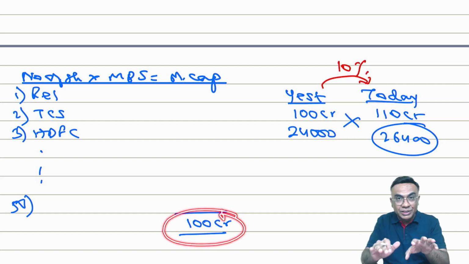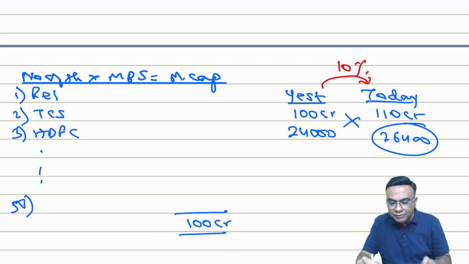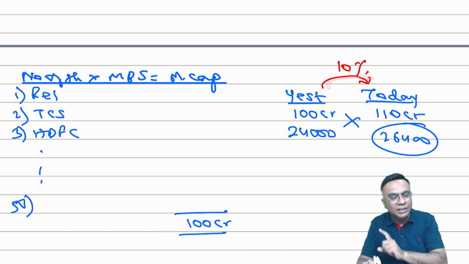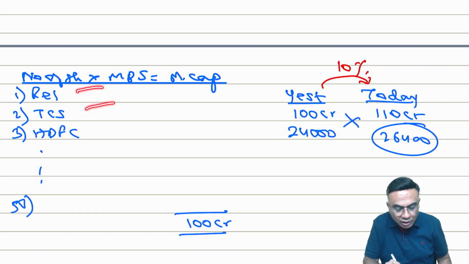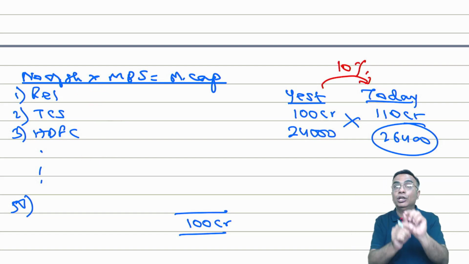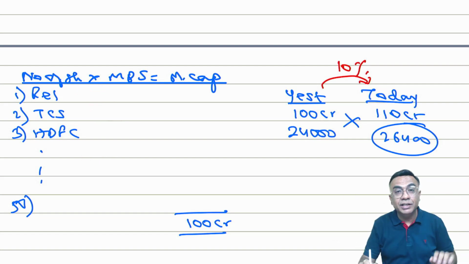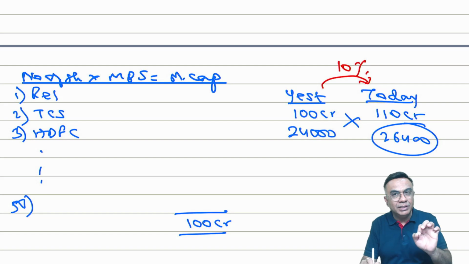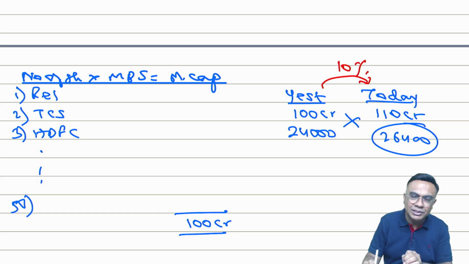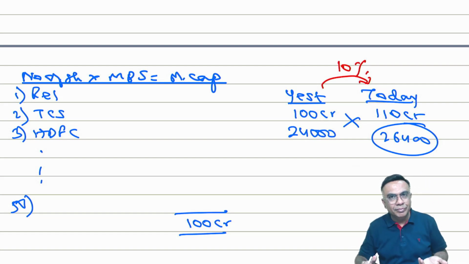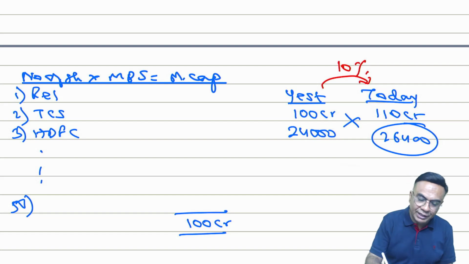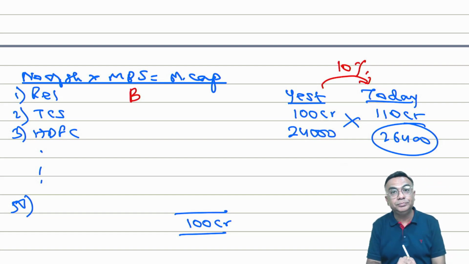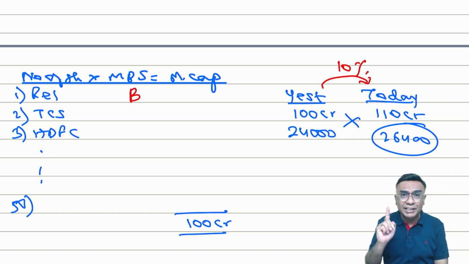Now I come back to CAPM. Listen, suppose the market is increasing by 10%, does it mean that share price of all the companies will increase by 10%? No. If the market is increasing by 10%, some company share may increase by 12%, some of them may increase by 8%, some of them may fall also. Now, which company will increase by how much? That is indicated by the beta of the stock.